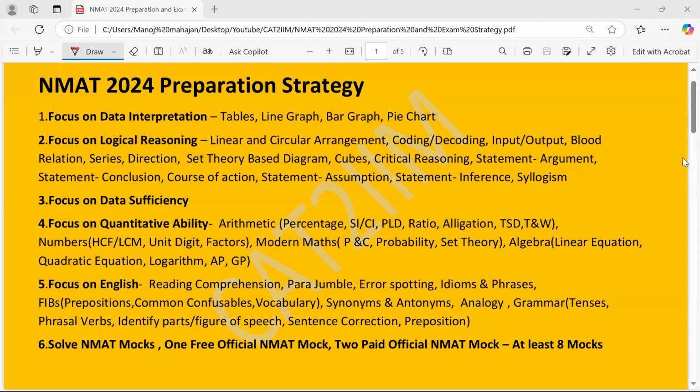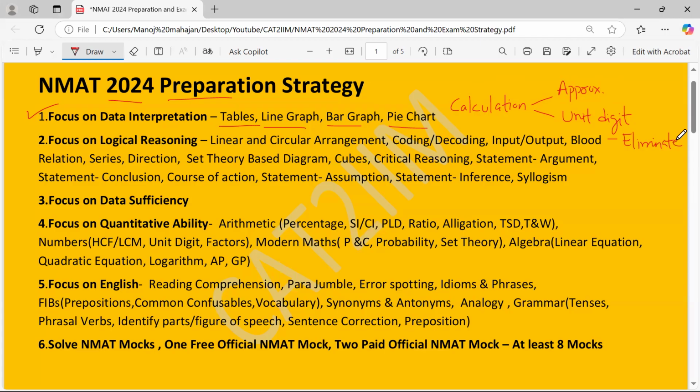So now let's look at the NMAT 2024 preparation strategy. The first thing you should focus on is the DI portion, where you can practice tables, line graphs, bar graphs, and pie charts, and they primarily test you on the calculation part. So make sure that you know the DI basics on calculation. No need to calculate the exact answer. The approximate answer would also work and you can get the right one so that you can save time. You can even use the unit digit concept rather than solving the complete calculation so that you can eliminate the choices and get to the right one. So this is definitely going to save time.